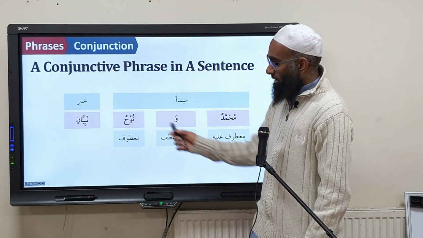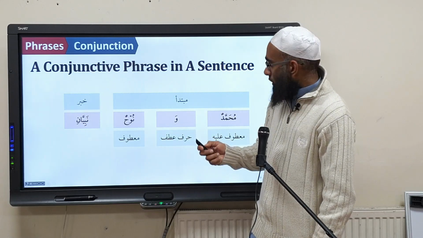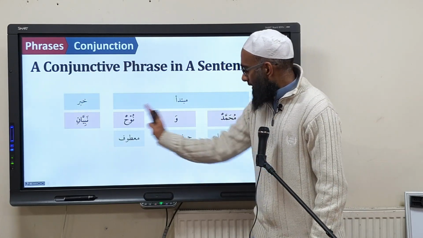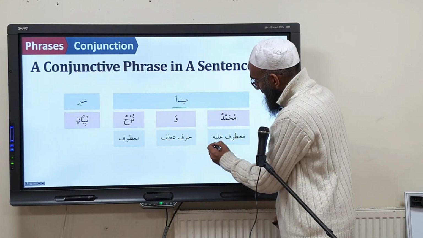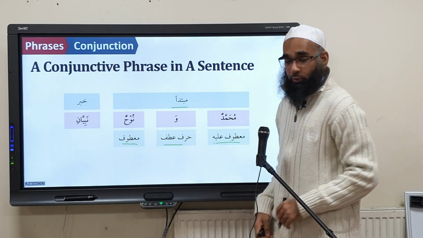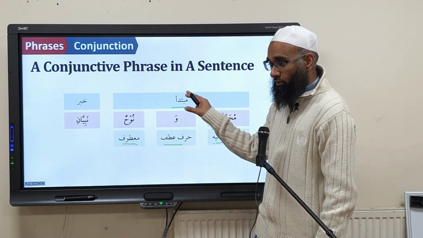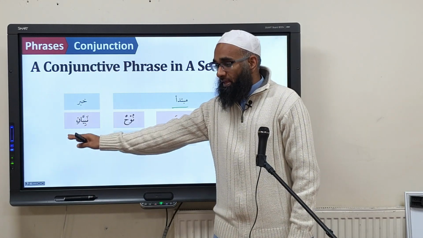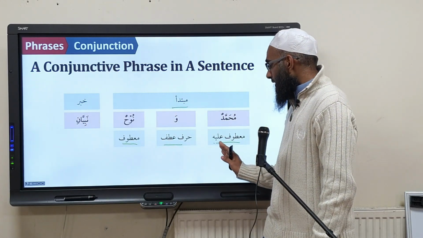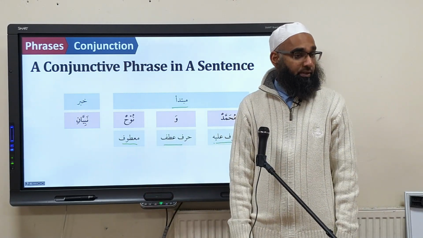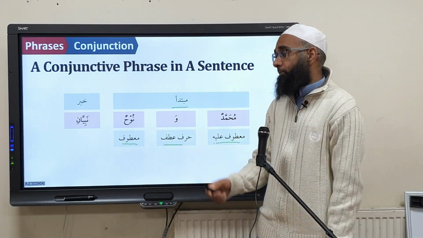Okay? And this is a tarkeeb you write in the book, but obviously you can't highlight everything. You just write it out like this. So this is how you write in the book. The mubtada is two words. This is the mubtada. This is the ma'tuf alayhi. This is the harfu atf. This is the ma'tuf, and that's a khabar. So when you do tarkeeb, you do the main parts first. You say Muhammadun wa Nuhun mubtada. Nabiyani khabarun. Muhammadun ma'tufun alayhi. Waw harfu atfin. Nuhun ma'tuf. This is why tarkeeb now gets much more important.